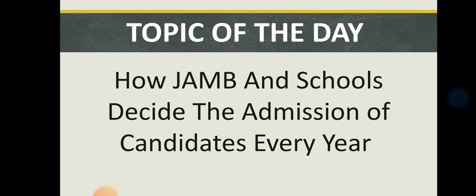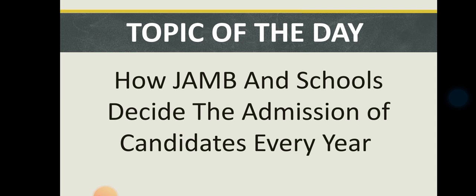They have come to ask me because a lot of them say that they scored high last year and didn't get admission. Some were like, I scored very high year before last and I didn't get admission. So they were like, what is the reason why I did not get admission? They want to find out how admission is calculated, or how the admission mathematics is done.